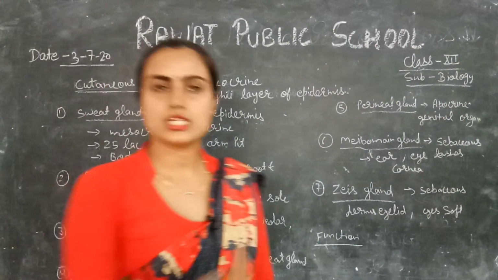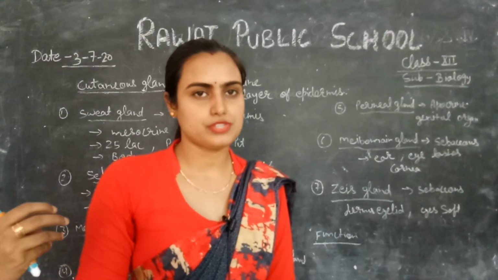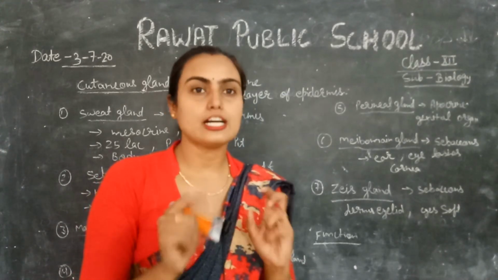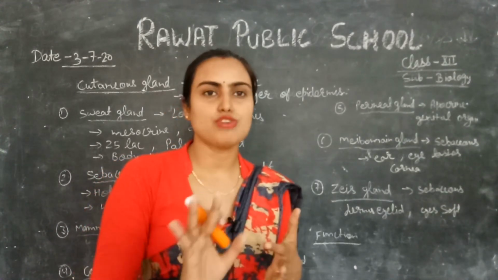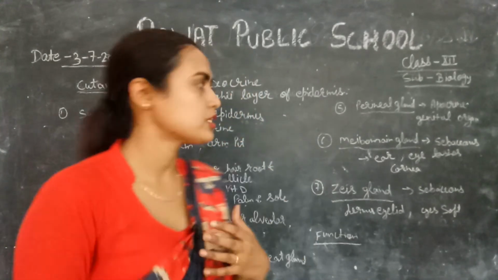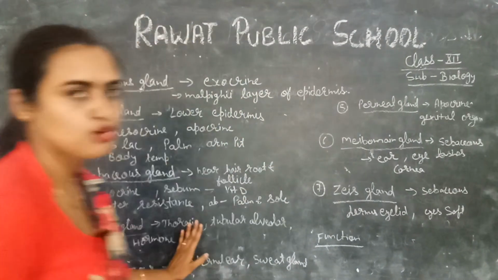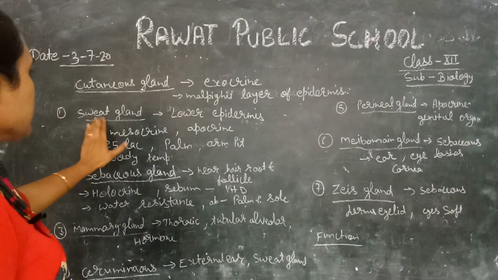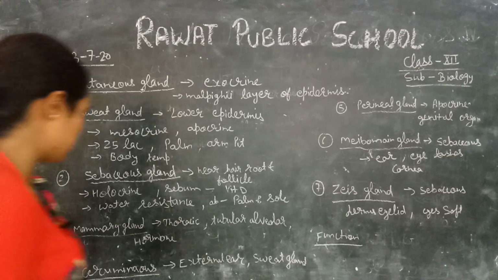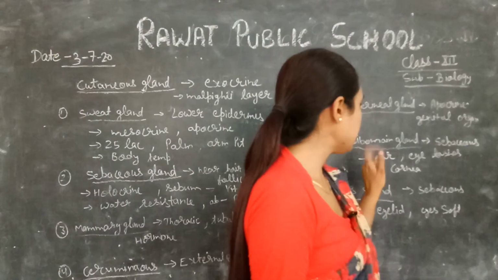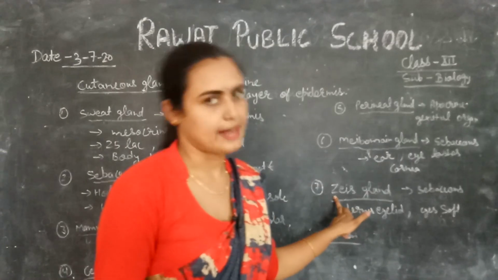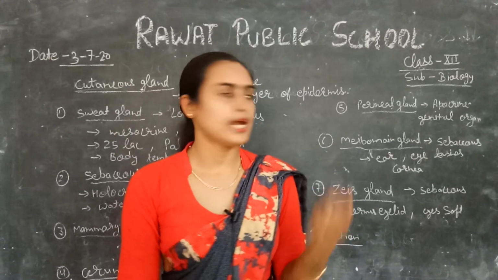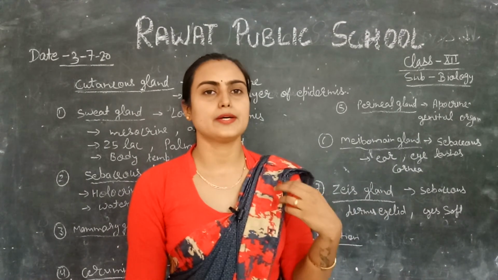Hair consists of 5 different structures: hair follicle, hair root, hair papilla, hair shaft, and erector muscle, which makes your hair erect by contracting. And then the cutaneous glands, which are also derivatives of the skin: sweat gland, sebaceous gland, mammary gland, ceruminous gland, perineal gland, meibomian gland, and Zeis gland. And last is the function of the skin. So I hope you all understand the integumentary system and its different types of structures.